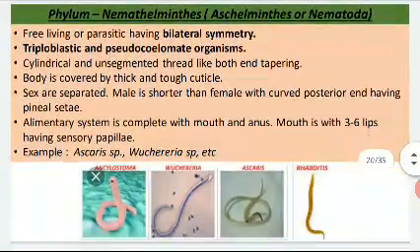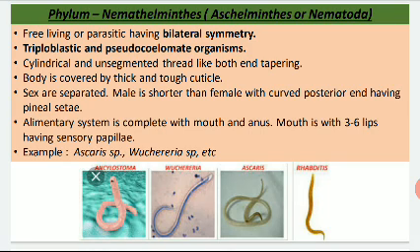The next phylum is Nematohelminthes or Nematoda or Aschelminthes. Now they are also bilaterally symmetrical, triploblastic, but they are pseudocoelomate. They may be free living and may be parasitic, and their body is cylindrical but unsegmented, and the body is covered with a thick tough cuticle.